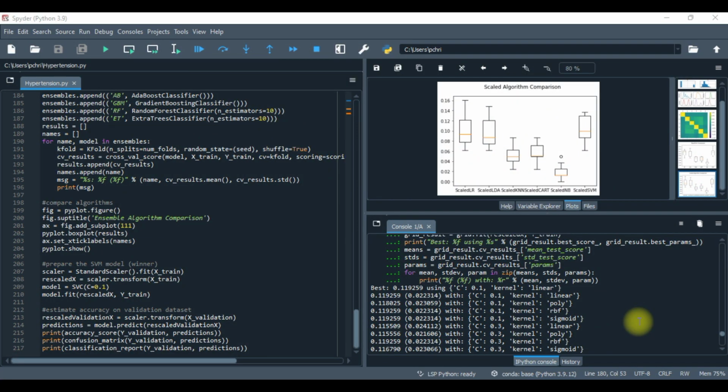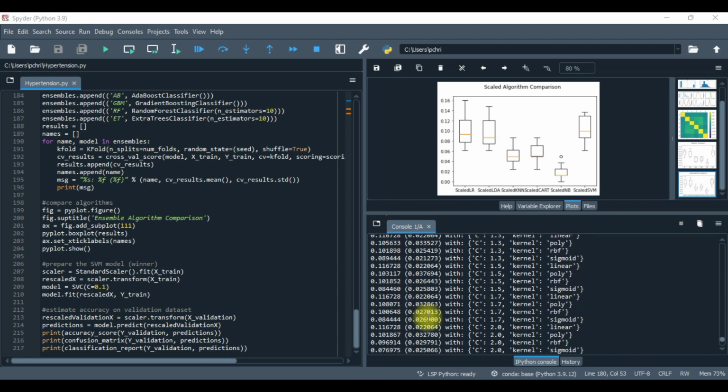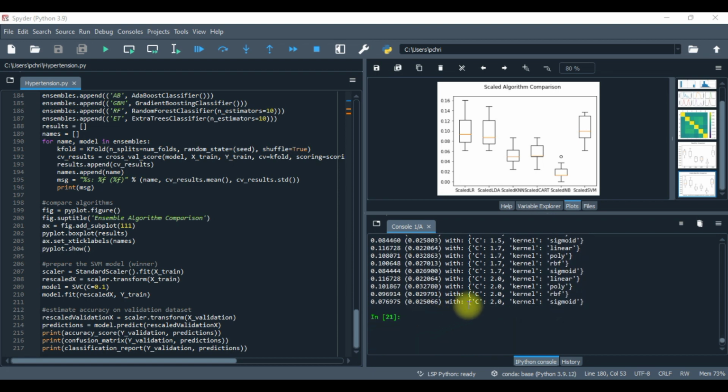Ladies and gentlemen, we have just tuned the support vector machines model with the hypertension data set. The best one found so far has a mean value of 0.119259, using C as 0.1 and the kernel as linear. Based on where my mouse is pointing, you see the mean on the left, and in parentheses is the standard deviation. Scroll down all the way below, and they have all these various forms that show what they came up with.